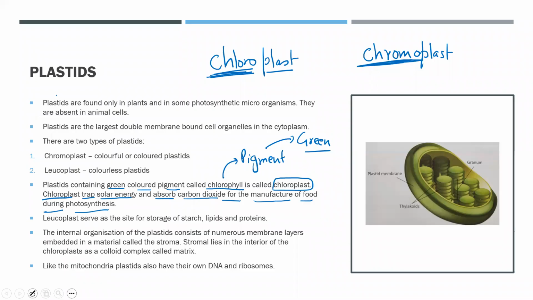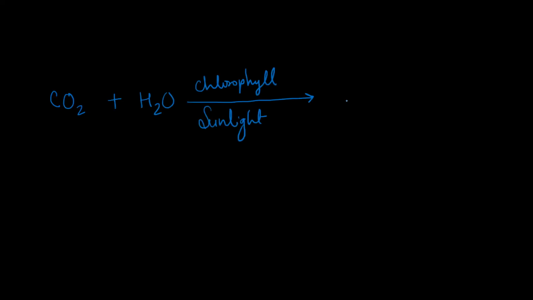How? Let's see. They are going to absorb the CO2, plus they are also going to absorb some water from the soil. The plants are going to perform a reaction in the presence of chlorophyll and using the sunlight, that means solar energy.